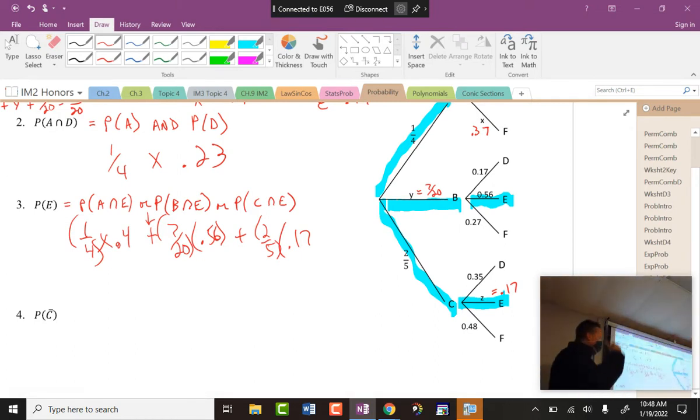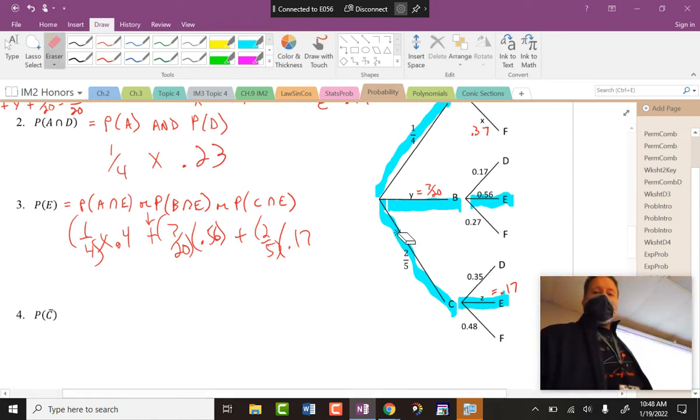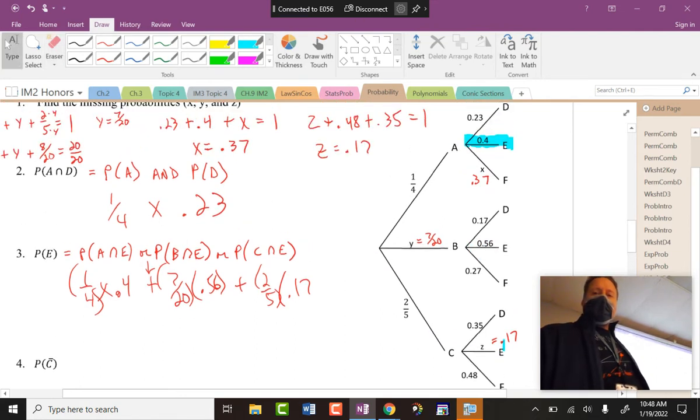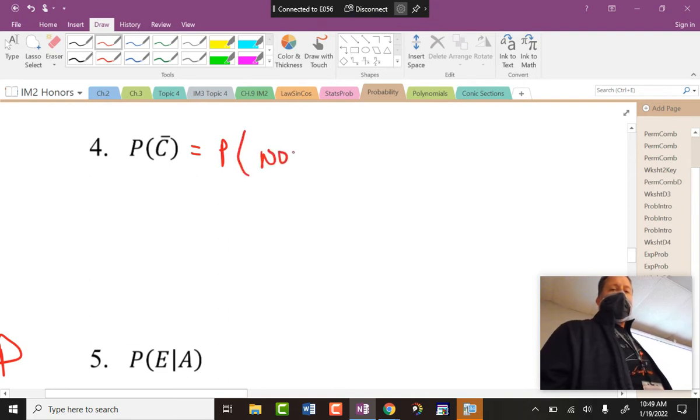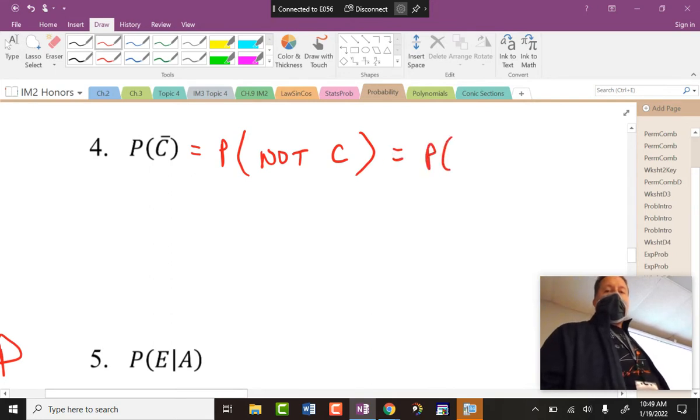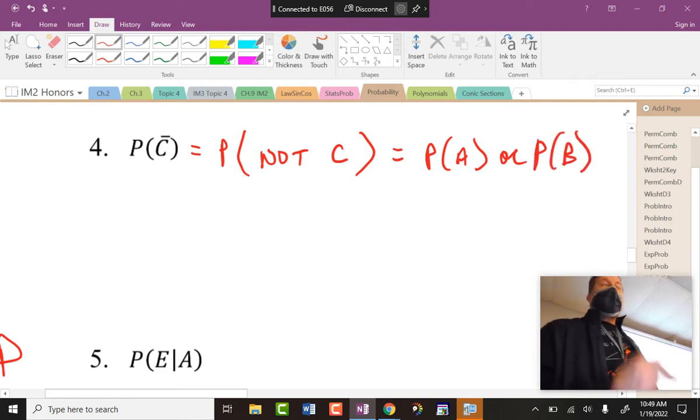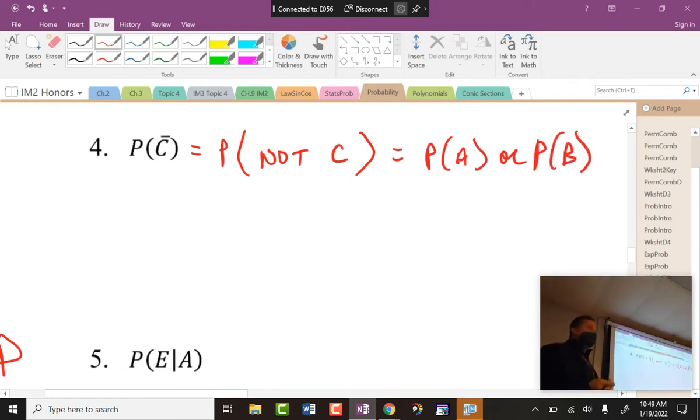Okay, now the next two are a little bit weird how you do this one, and I'll explain why we could simply just do one little thing here. Remember, I'm going to erase all my highlighting to highlight the next one. First of all, as a notational thing, you need to remember that this means the probability of not C occurring, which actually means the probability of A or B occurring. And I know you might end up trying to overdo this one, and you really shouldn't.